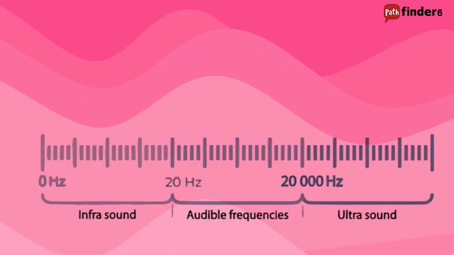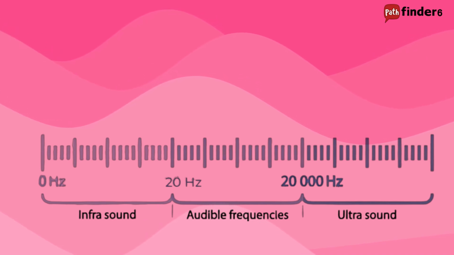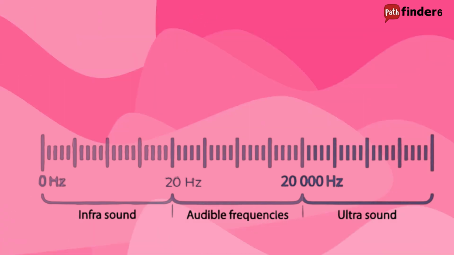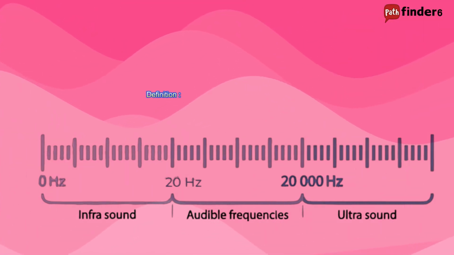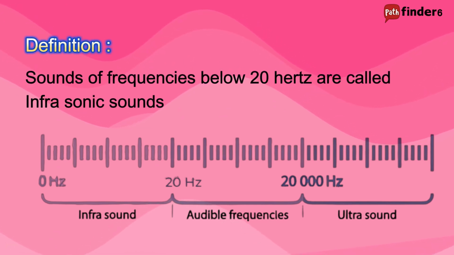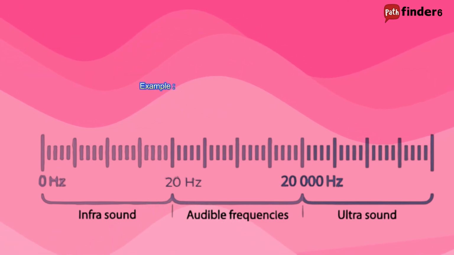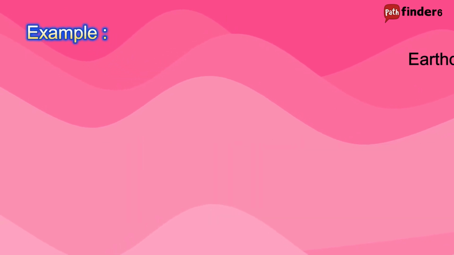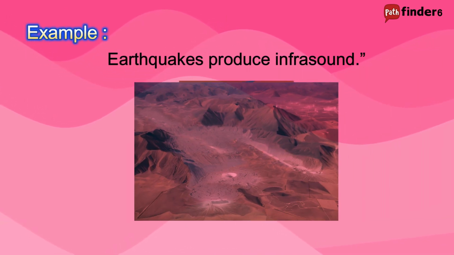Sounds below 20 Hz are too low for humans to hear but are used by elephants or whales to communicate. Definition: sounds of frequencies below 20 Hz are called infrasonic sounds. Example: earthquakes produce infrasonic sound.